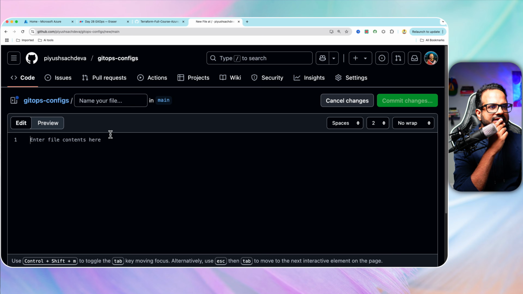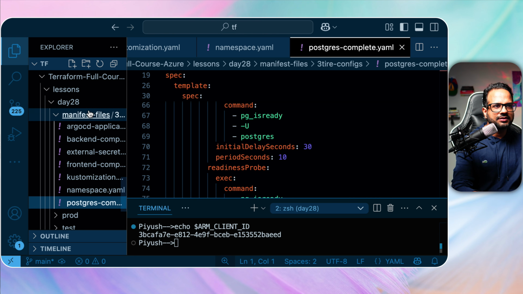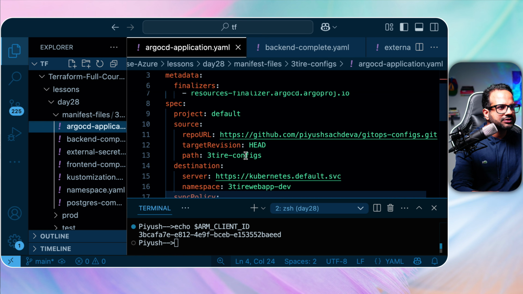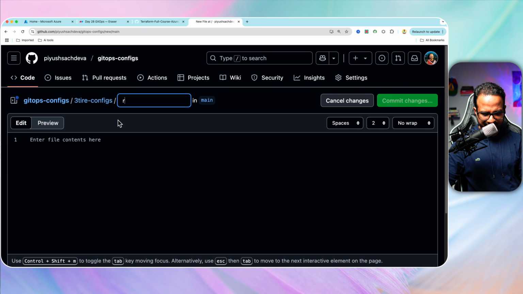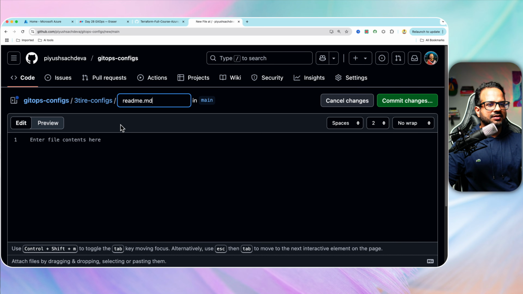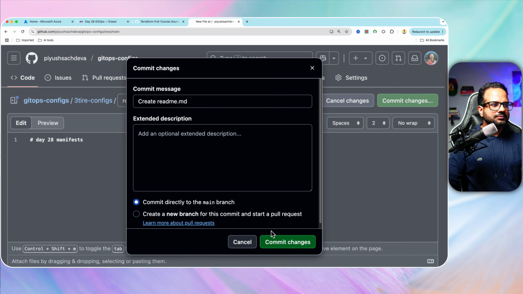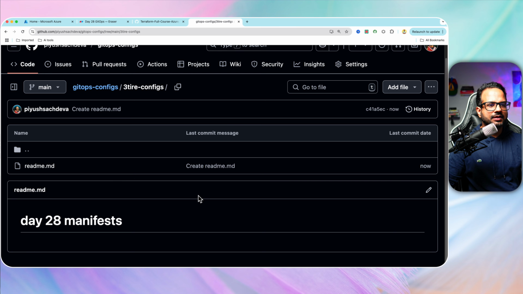Yeah, let's create a new folder with the name. What was the name? In Argo CD application. So this is the path. Okay, so just copy this. Okay, it's great. Maybe let's just create a README file. Day 28 manifests. Okay, now let's upload all the files over here.